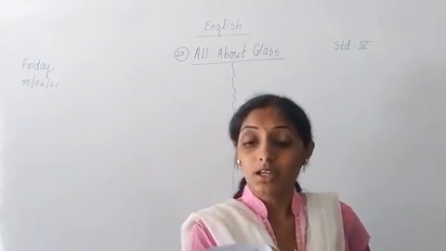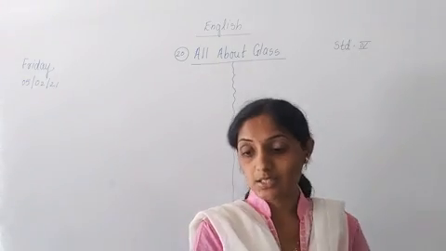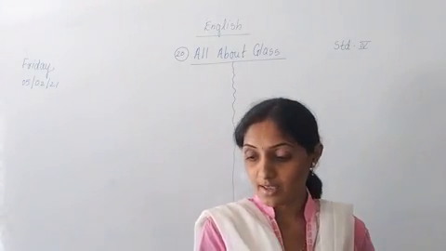Now the glass that is used to make so many everyday things is a man-made material.